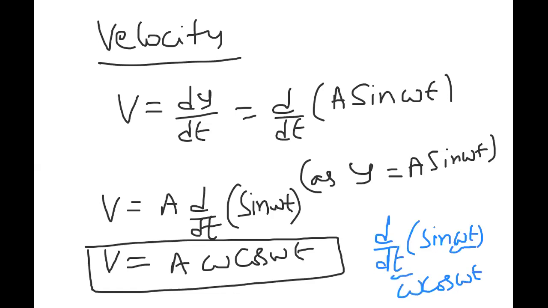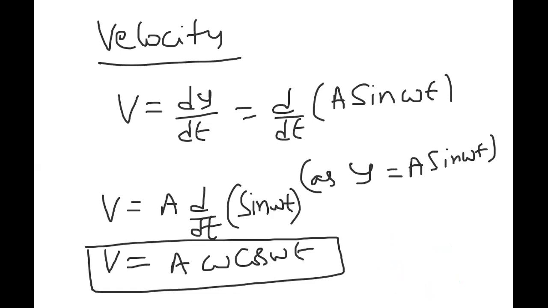So the differentiation of sine omega t is omega into cos omega t. This is the formula for velocity, a omega into cos omega t. Now we have discussed velocity as a omega into cos omega t.